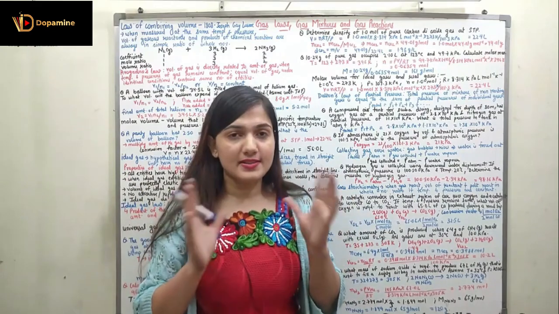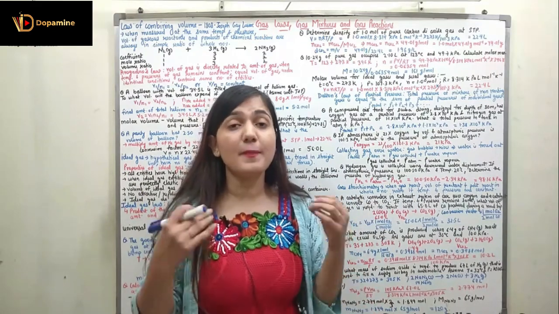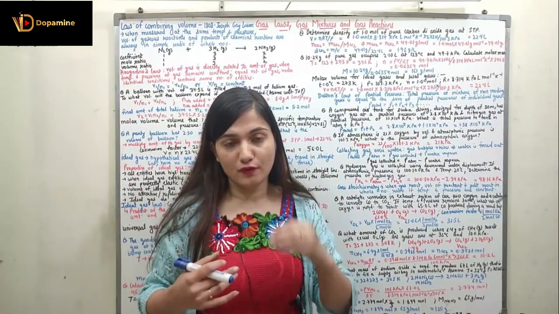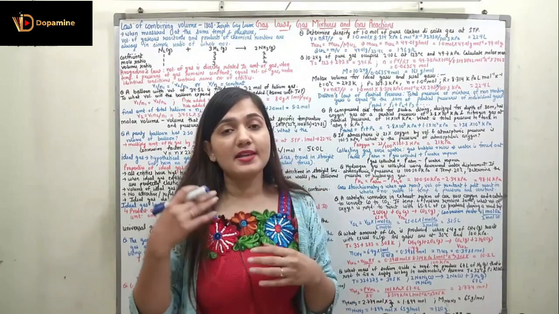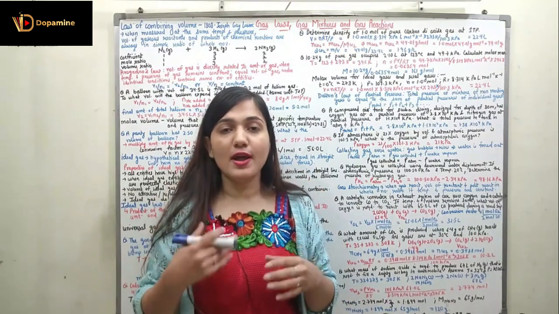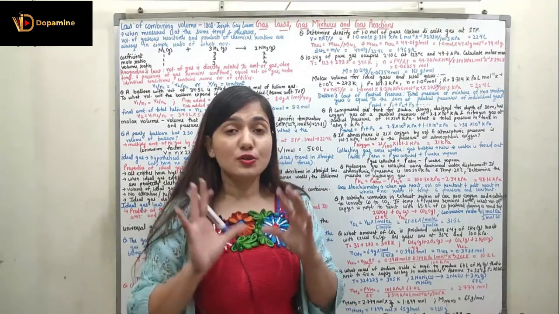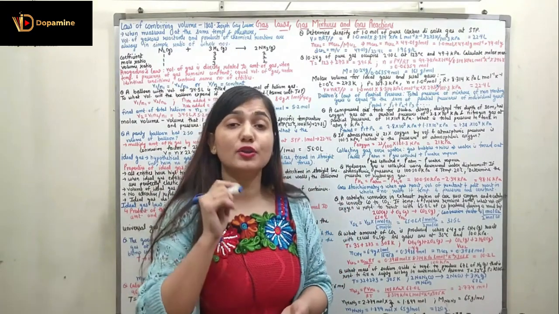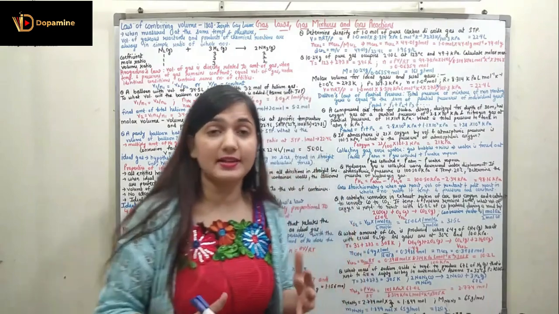We know the partial pressure of the gases individually. We know the partial pressure of O2, CO2, as well as the partial pressure of N2 and helium gas. So this is how we know all of the partial pressures, and now we are required to find out the total pressure exerted in this container.